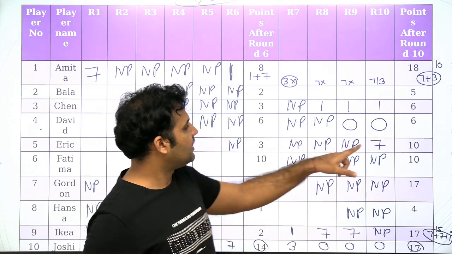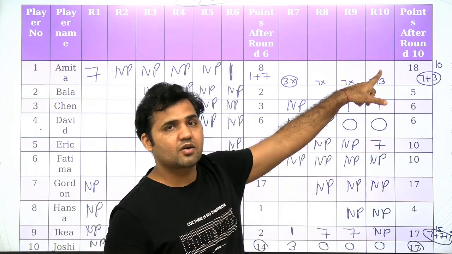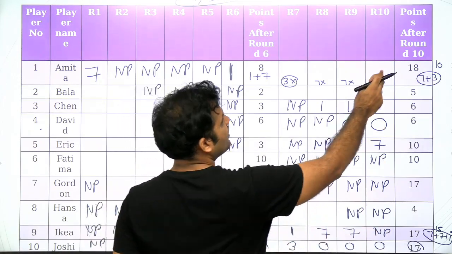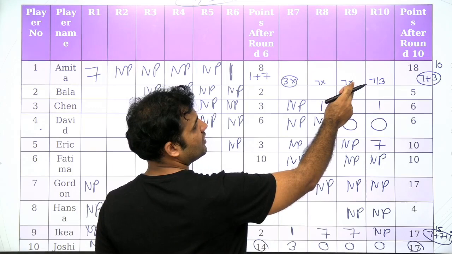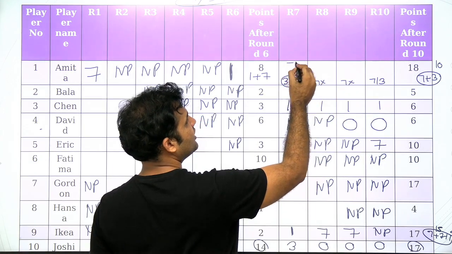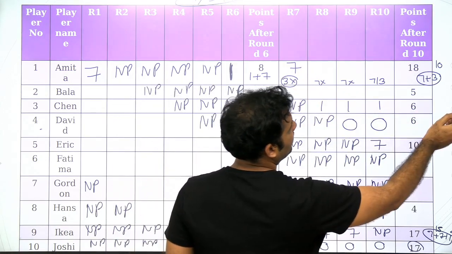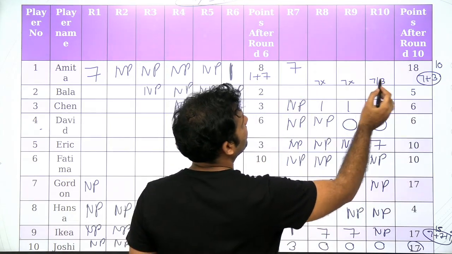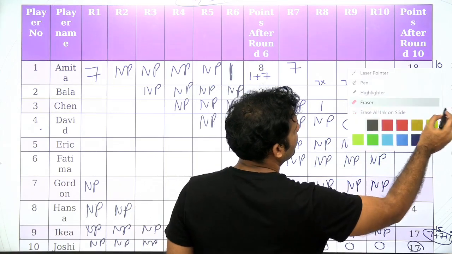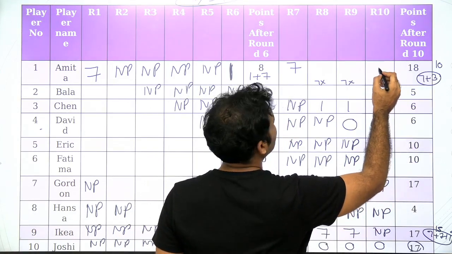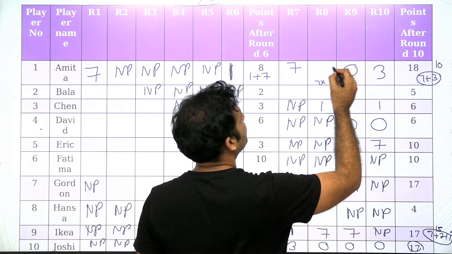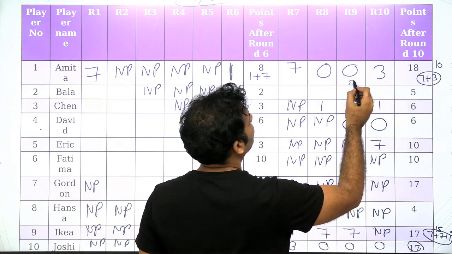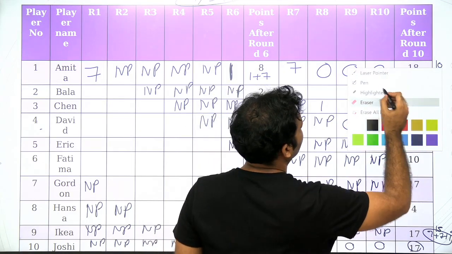Now you see that if 7 is coming over here, 7 cannot come over here, right? Because there is no tie in any round. If 7 cannot come over here, it cannot come here also, it cannot come here also. The possibility for 7 will be here only. Yes or no? Right? So now if 7 is coming over here, the 3 will be coming in round number 10. Right? So for Amita, 3 will be coming over here, and 0 will come over here, and 0 will be coming over here. Now we know the score of Amita also.